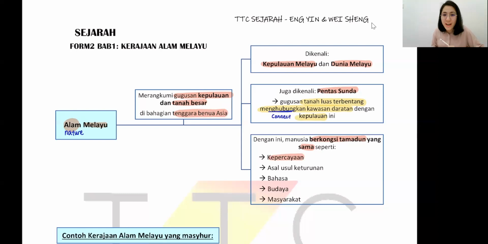Kepercayaan, the animisme, dynamisme, the religion, and our asal-usul keturunan, our history background, which is pretty similar because we all come from Alam Melayu, right? So Malay background, Malay history, bahasa Melayu, the languages that we speak, the budaya is the culture, masyarakat is referring to the society.